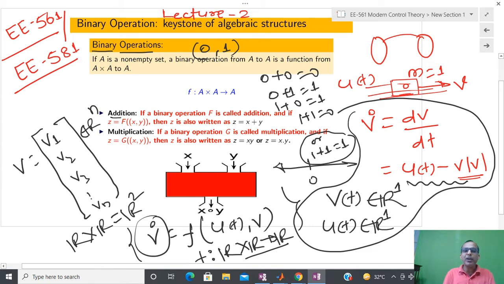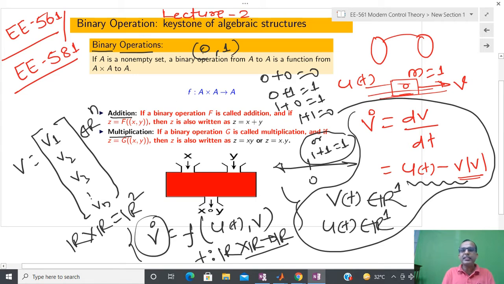Sometimes people are using the natural operations of addition and multiplication for real numbers, so they interpret everything in terms of that only. But I will tell you how to define addition and multiplication in different contexts. So the main message that comes from binary operation is that you can perform the operation, and the resulting quantity should also lie in the same set.